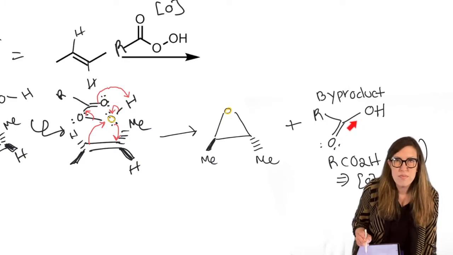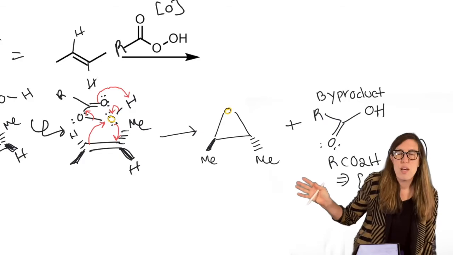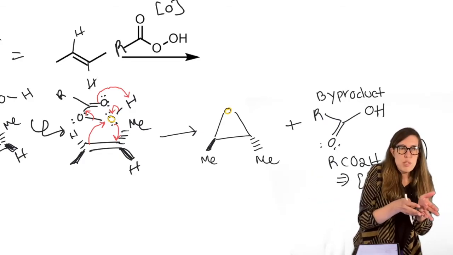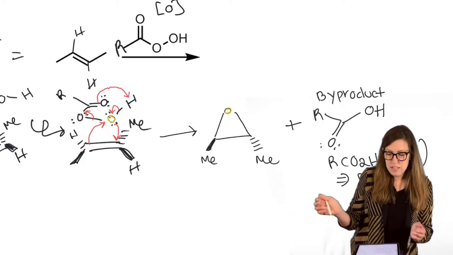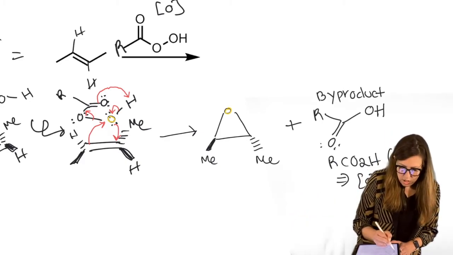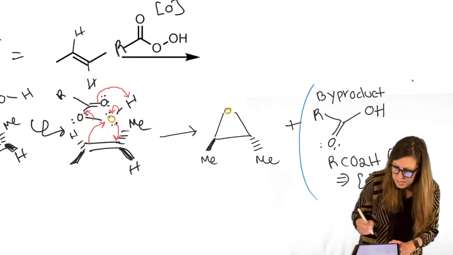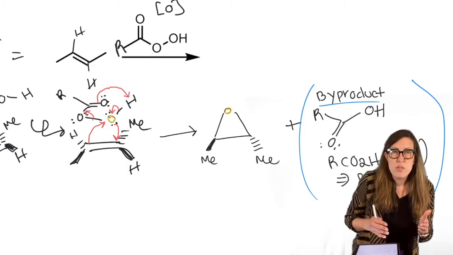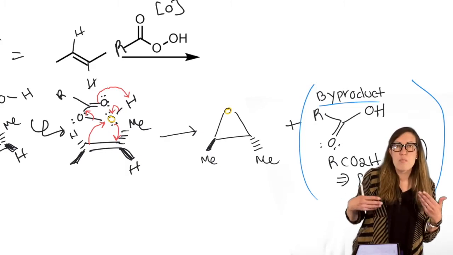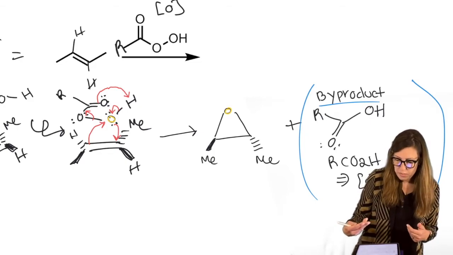Usually we have to purify and get rid of it. It's inevitable. A side product is a separate possible path. Like if your goal was to have SN2, but you had a little bit of E2. That would be a side path, right? A side product, side reaction. So I'm putting this in parentheses because, stoichiometrically, if we wanted to know what was going on, we'd have to write the byproduct. But oftentimes it's helpful to decipher what's going on in the mechanism.